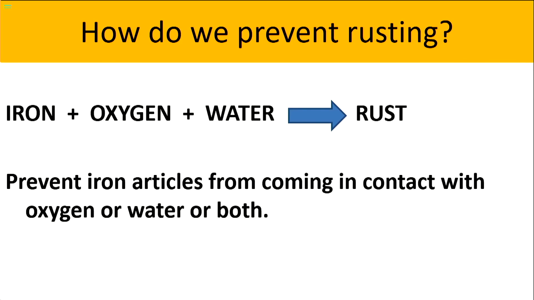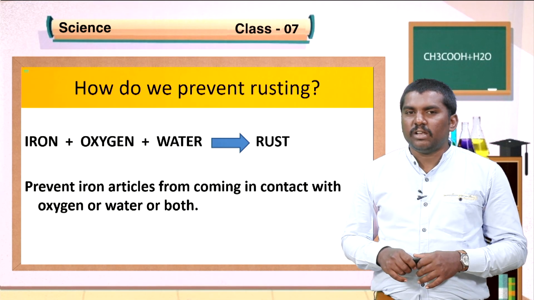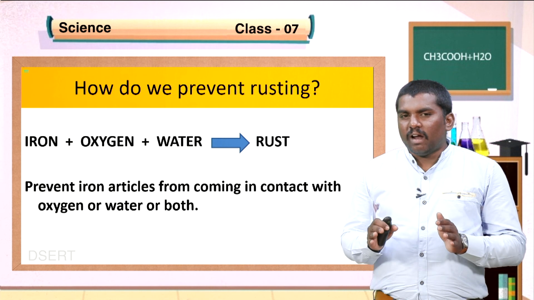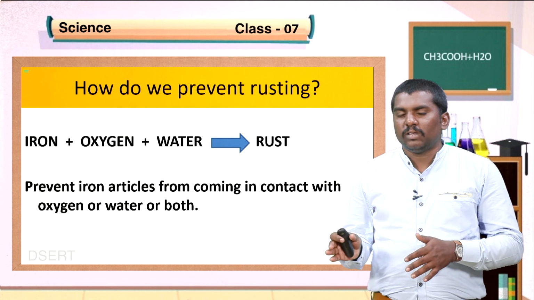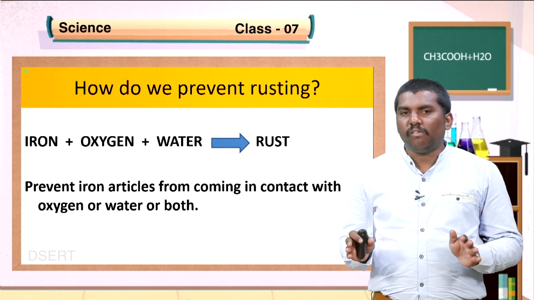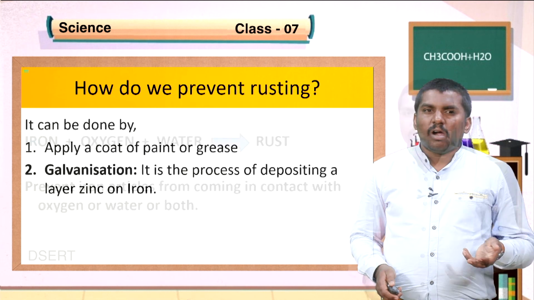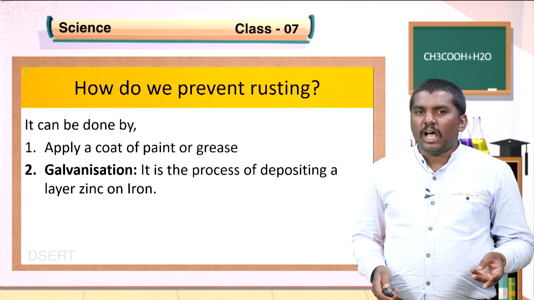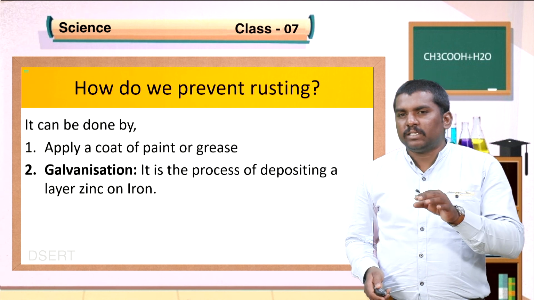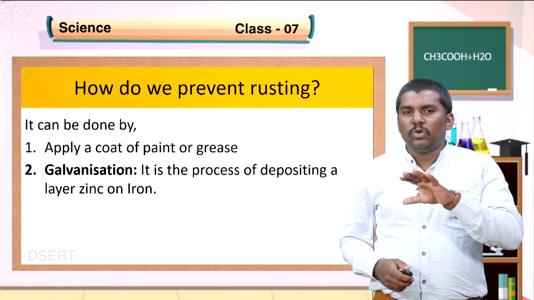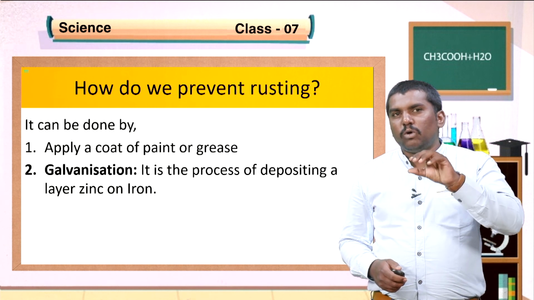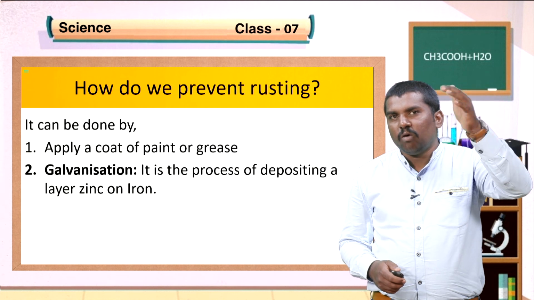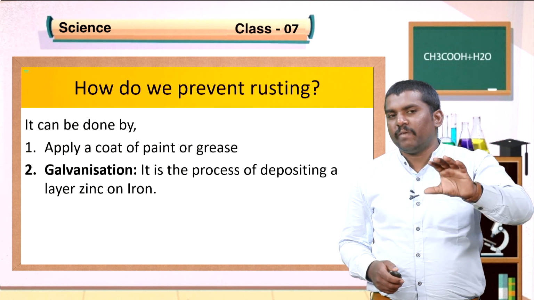Students, how do we prevent rusting? We know that rusting of iron needs oxygen and water. If we prevent iron from coming in contact with oxygen or water or both, then we can prevent rusting of iron. How can we do this? Number 1, apply a coat of paint or grease on iron articles. This coat of paint or grease prevents the iron from coming in contact with oxygen and moisture, so that we can prevent rusting.